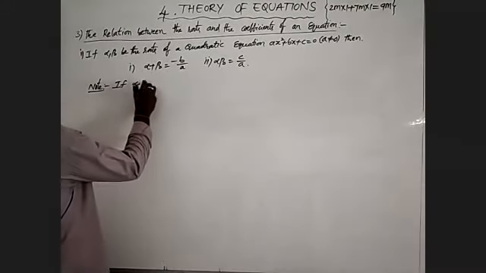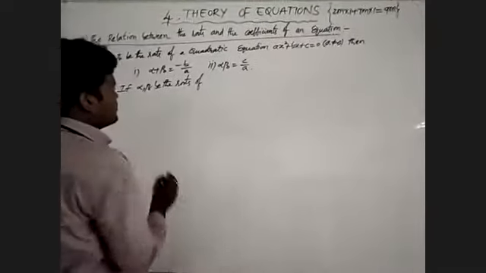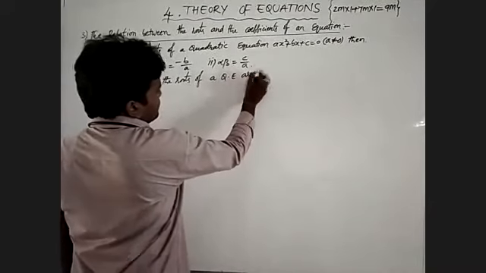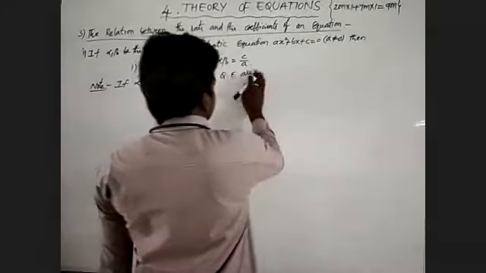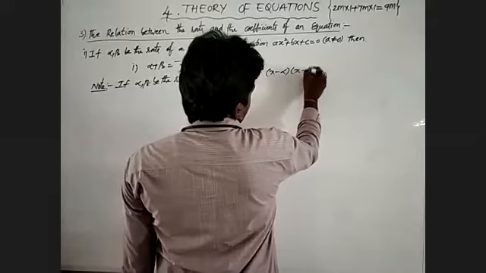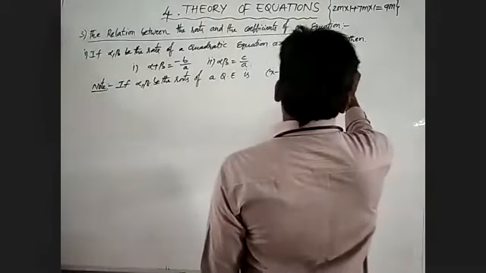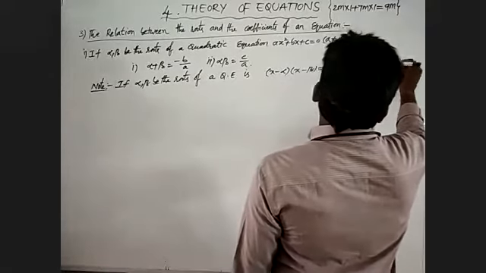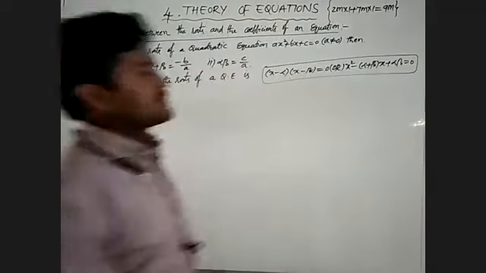If alpha, beta are the roots of a quadratic equation, I will write (x minus alpha)(x minus beta) equal to 0. Sometimes the given one can be written as x square minus (alpha plus beta) x plus alpha beta equal to 0. Already we discussed this formula in quadratic expressions.